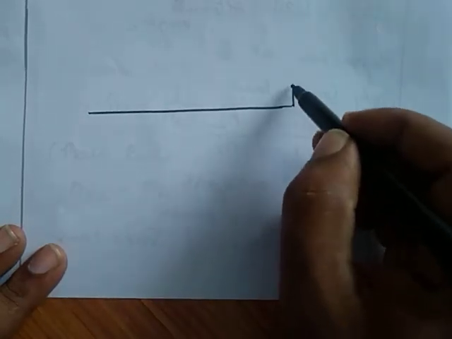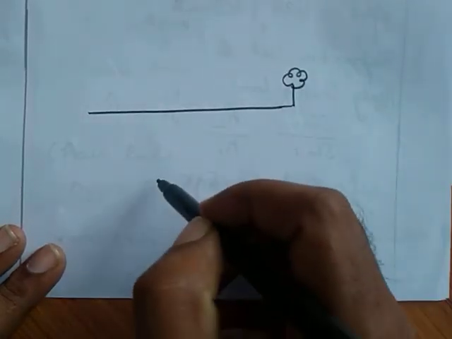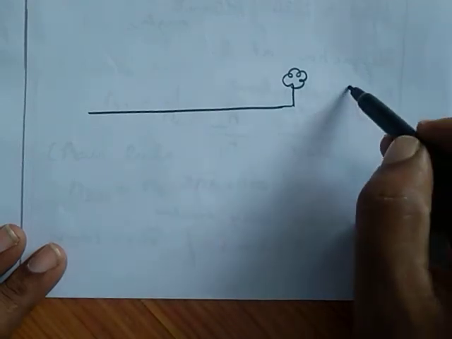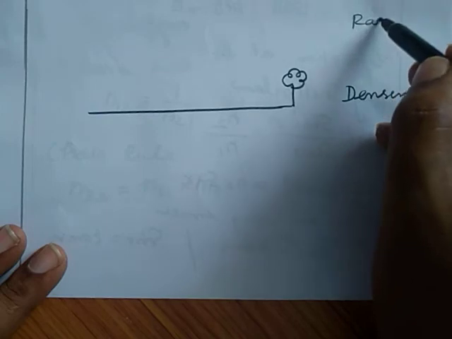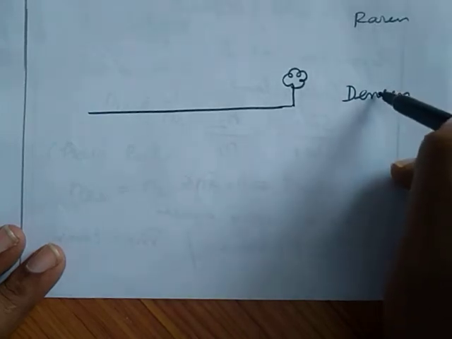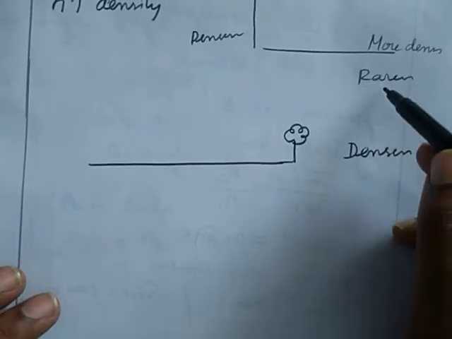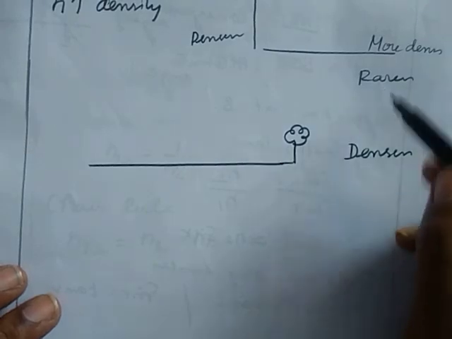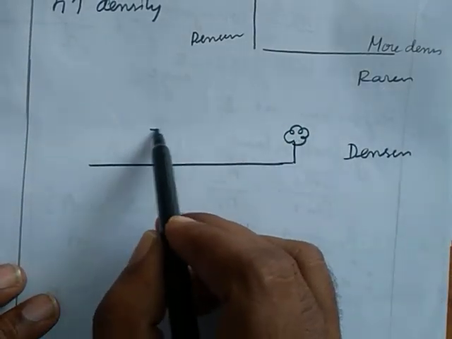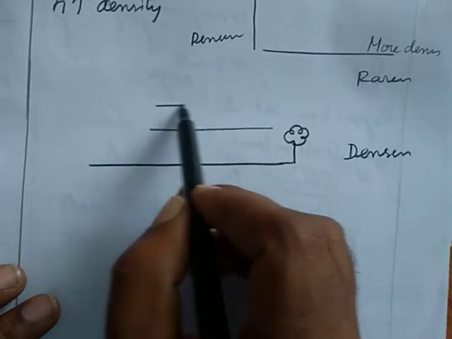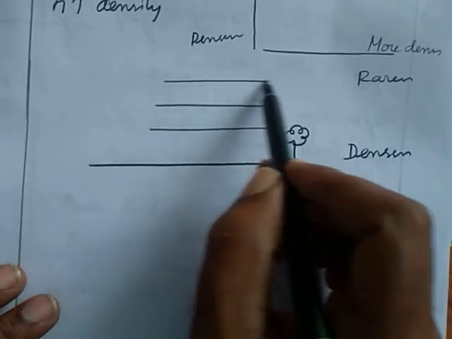See, suppose I consider a cold place where there is a tree. In that cold place, this is a denser medium, this is a rarer medium. So the refractive index decreases with the height. A ray of light coming from the tree, here I am dividing the layers.